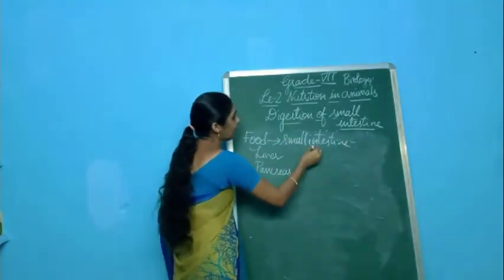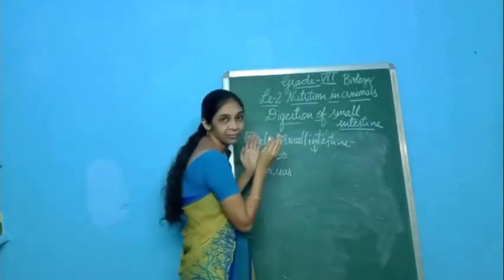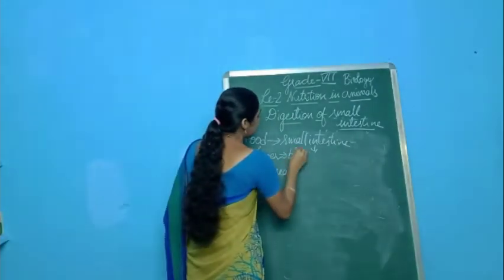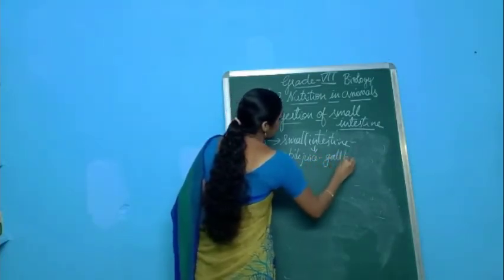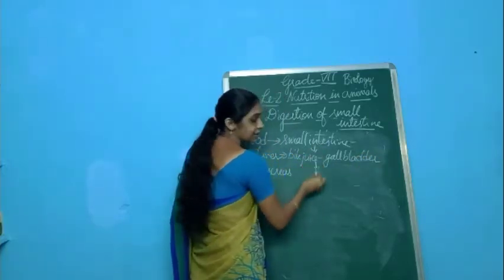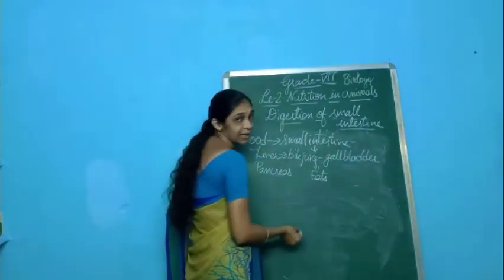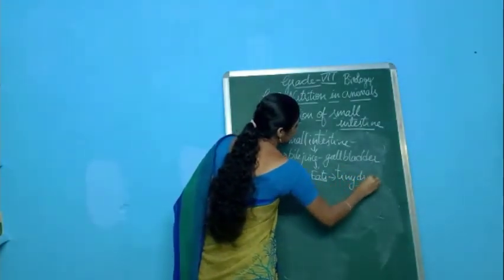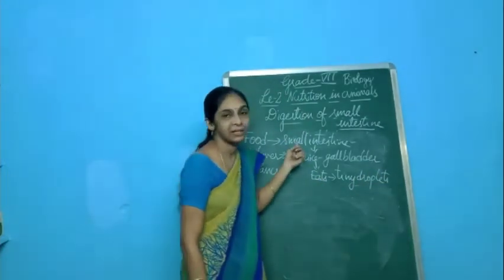So here, first of all, the liver secretes a digestive juice called bile juice, and this bile juice will be generally stored in the gallbladder. And this bile juice will act on the fats that are present in the food. This bile juice will break down the fats into tiny droplets, and these tiny droplets are absorbed by the cells present in the small intestine.